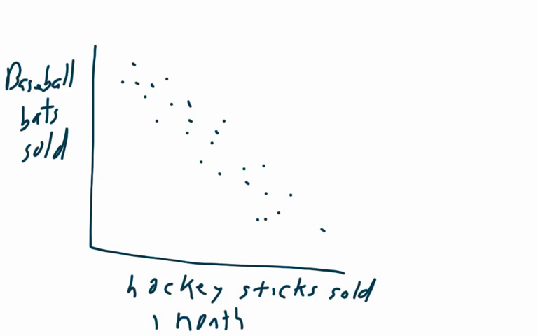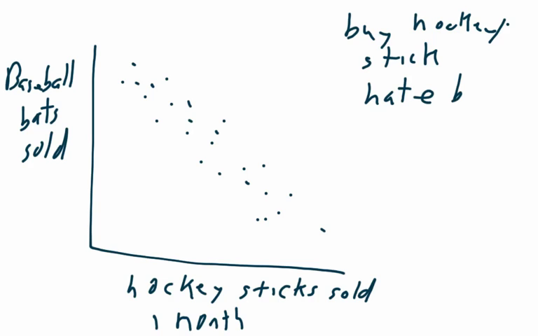that means that if people want to buy a lot of hockey sticks, so in months when people buy hockey sticks, they must hate baseball. And that's probably not true, because they don't necessarily hate baseball, because what's really happening?